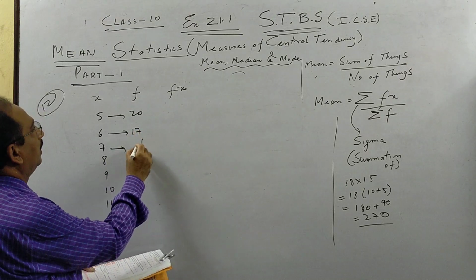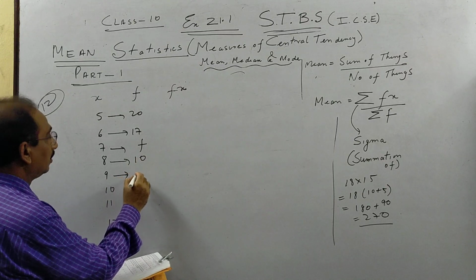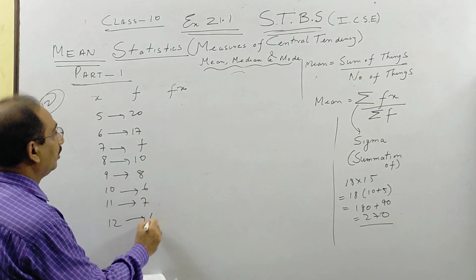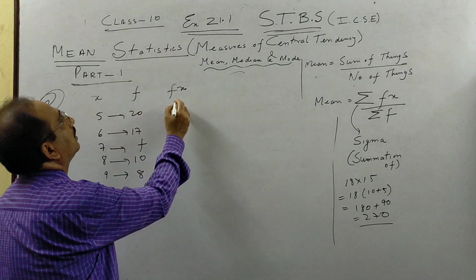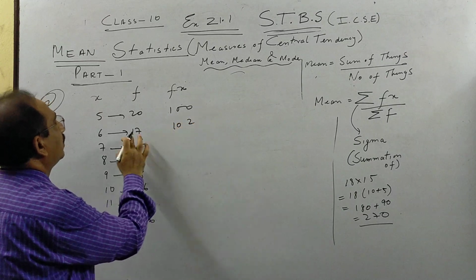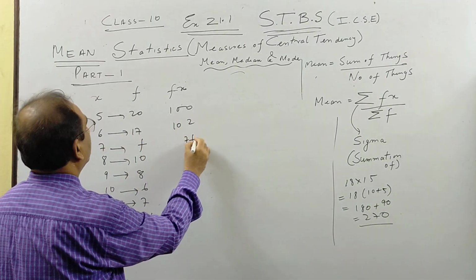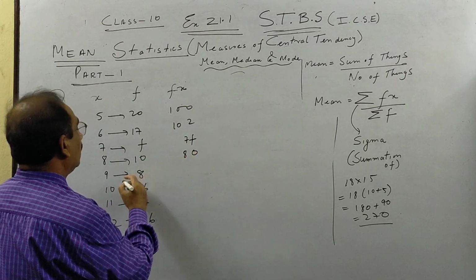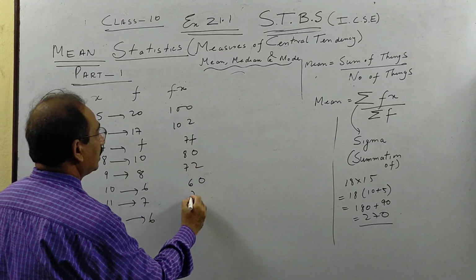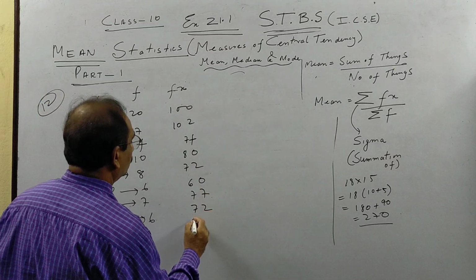2017. Now here we go, multiply: 5 20s are 100, 17 6s are 102, 17 5s are 85, 17 F is 17F, 8 9s are 72, 10 6s are 60, 11 7s are 77, 12 6s are 72.